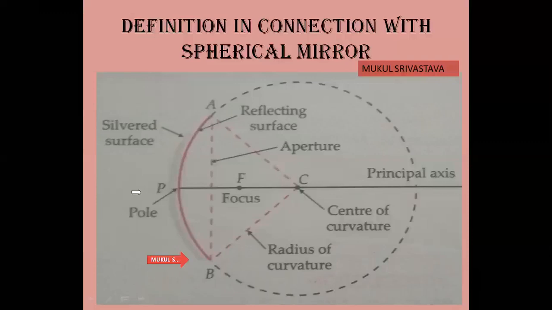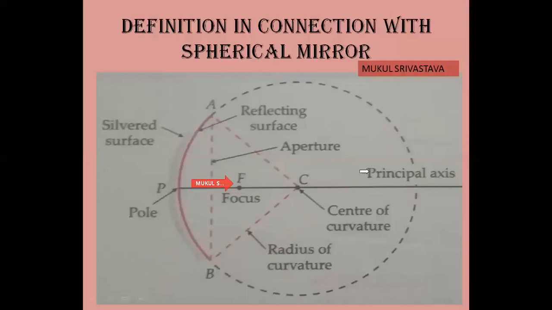Now we are talking about the pole. What is pole? Pole is the midpoint of this spherical surface. Now again, what is focus? When a ray of light parallel to the principal axis passes through a point after reflection, that point is called a focus. But now what is the center of curvature? It is the center of the hollow glass sphere. Now what is the radius of curvature? It is the radius of the hollow glass sphere.